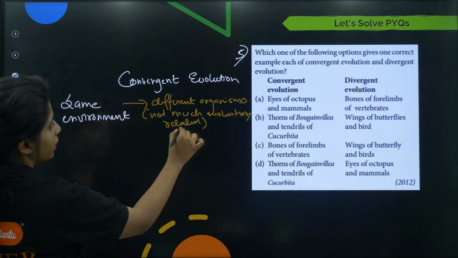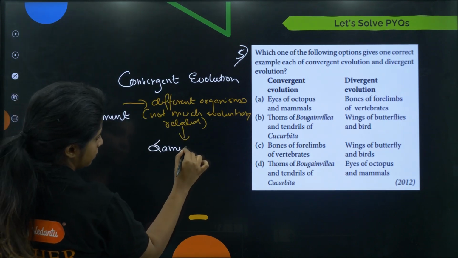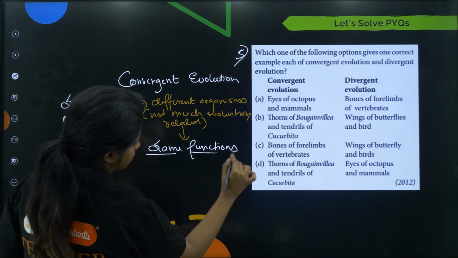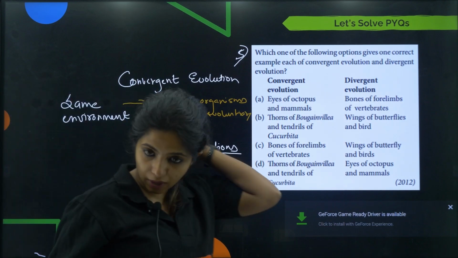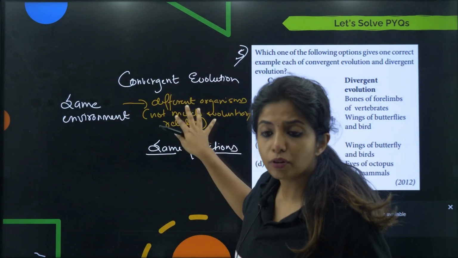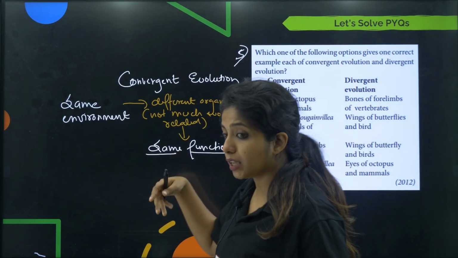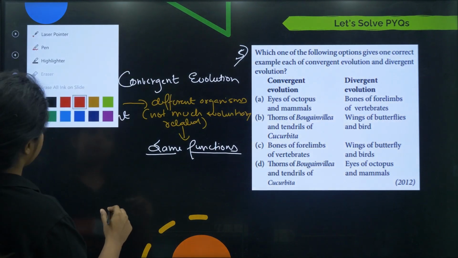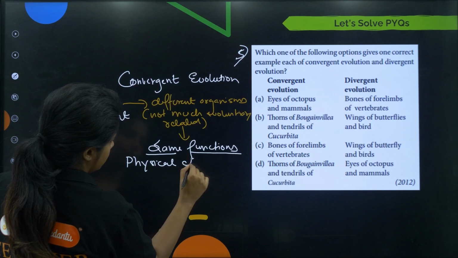Okay, so over here we have the same environment, and because of the same environment, different organisms which are not much evolutionary related are having the same functions. Or basically they have the same phenotypic features. Okay, they have the same physical character.